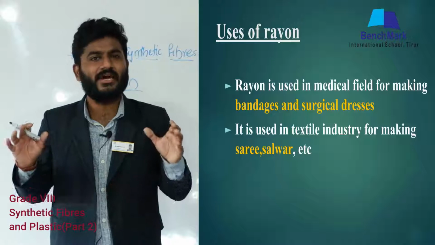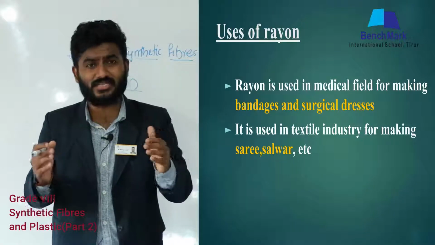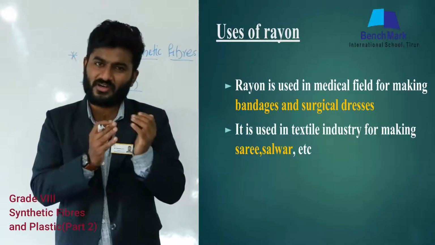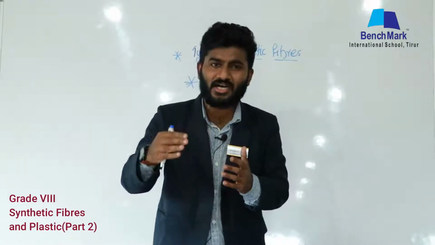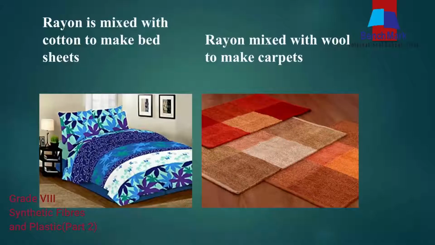In normal cases rayon is used to make salwars, dresses like shirts, and other fabrics. Rayon can be mixed with natural fibers: combined with cotton, it is used for making bed sheets, while combined with wool, it is used for preparing carpets.